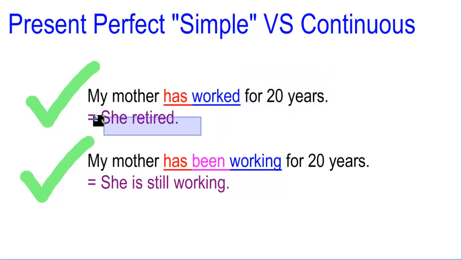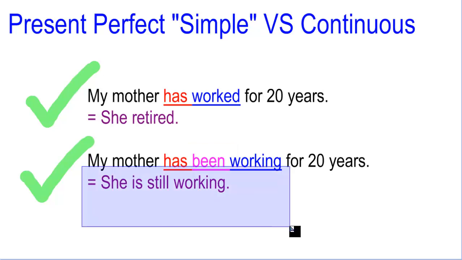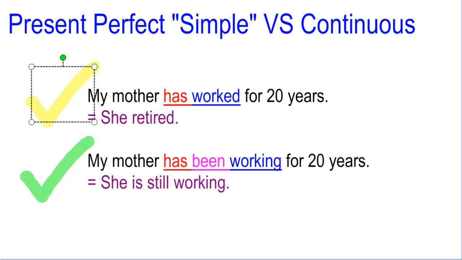But I can assume, because it usually refers to actions that are finished. But when you use the present perfect continuous, you are sure that the action is still happening in the present. So she is still working. In this case, I am sure that she is still working. So because of the ambiguity, I would say that this is probably what you want to say, but maybe you want to be more specific. Remember that you also have the context. That helps a lot sometimes.